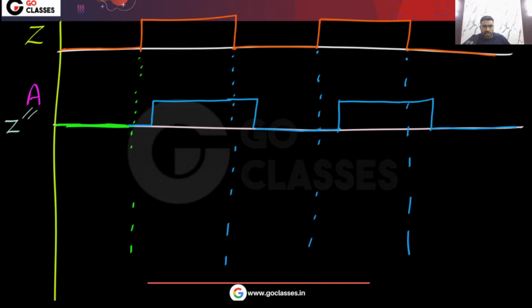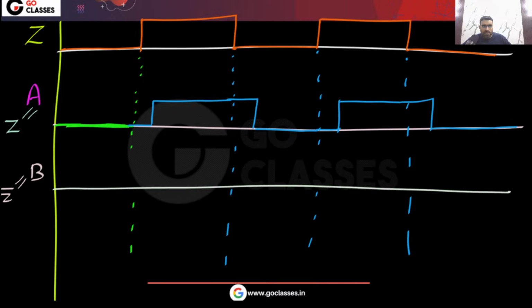So you can see here what will be the waveform for B. Let me make the waveform for B. B is basically Z complement. B is same as Z complement. Now let's see the waveform. What will be the waveform? So this B will be the complement of Z.